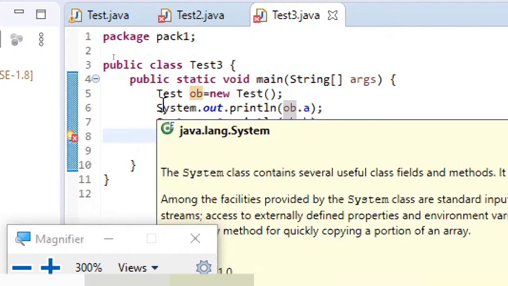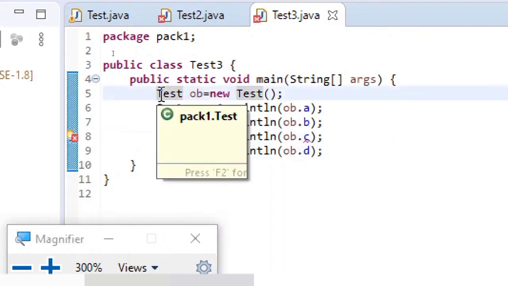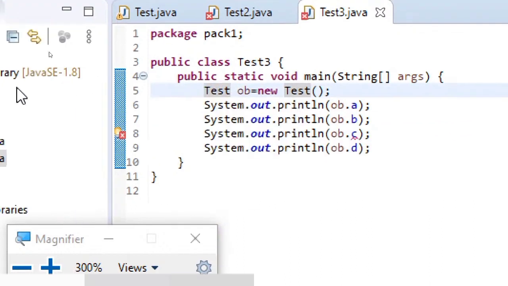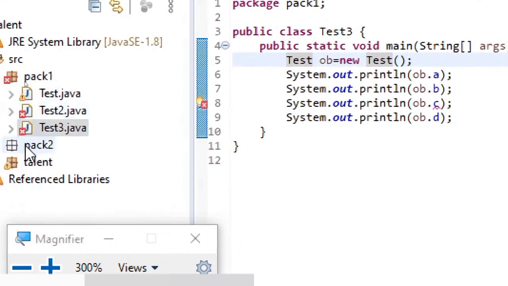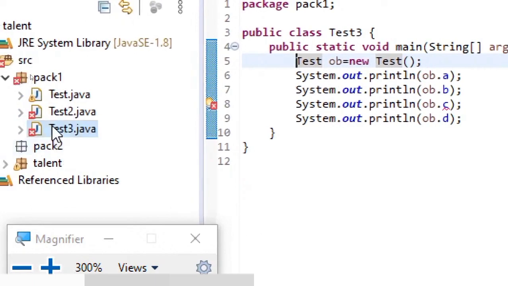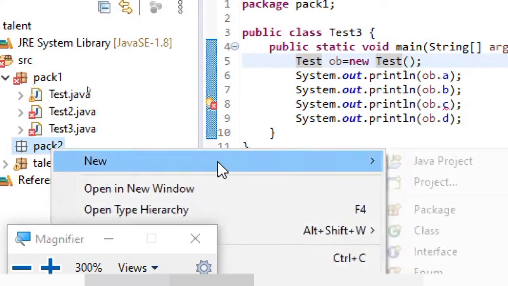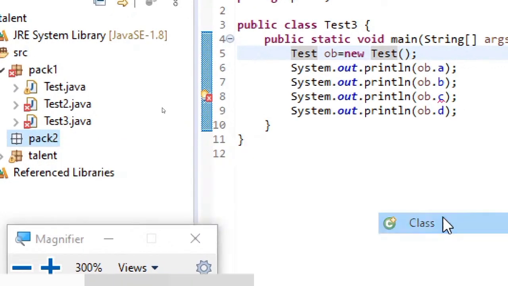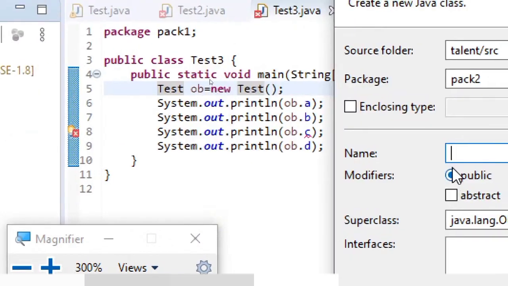So this is how you will be restricting the access, and so far what you have just seen is in the same package. Now what I will do is, similarly I'll create two more classes in pack 2. Let us name that test4.